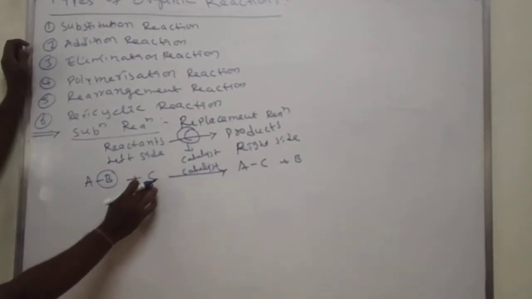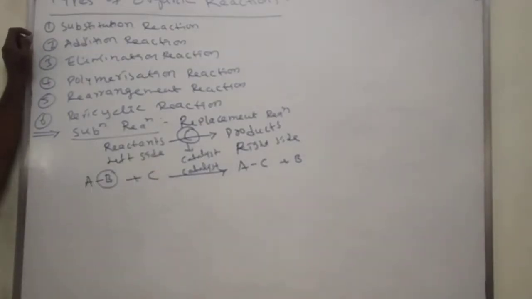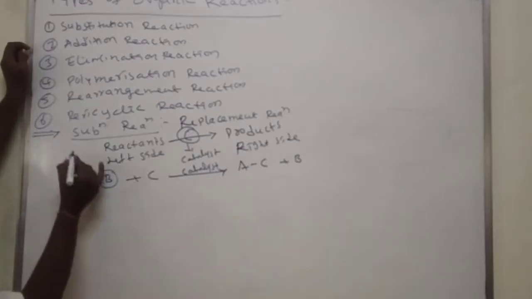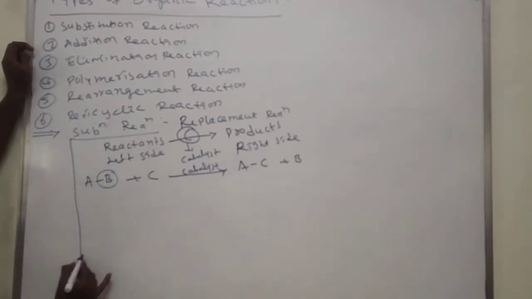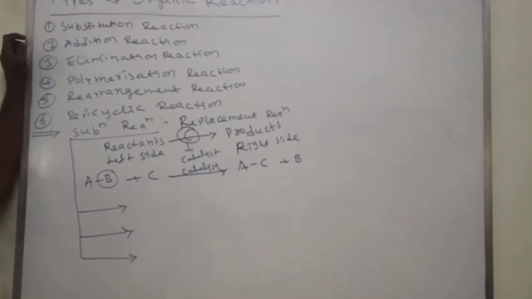In substitution reactions, based on the reactant or reagent involved, substitution reactions are classified into three types. How many types of organic reagents are there? We have three important types of organic reagents. What are those? One is free radical, second one electrophile, third one nucleophile.